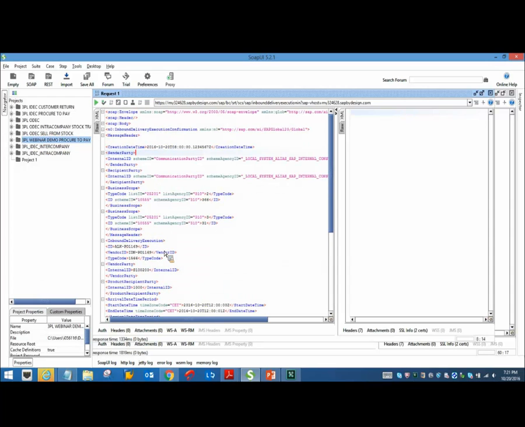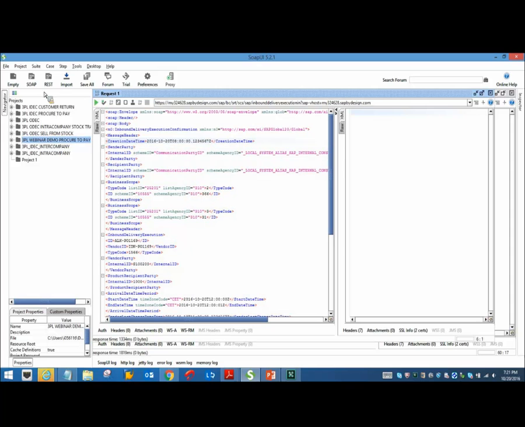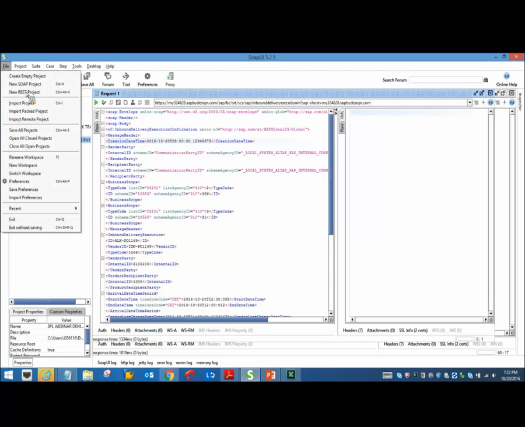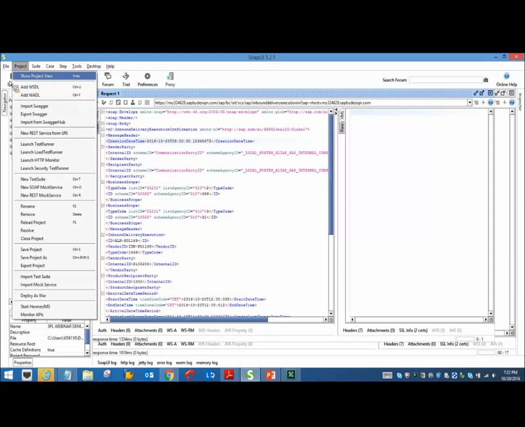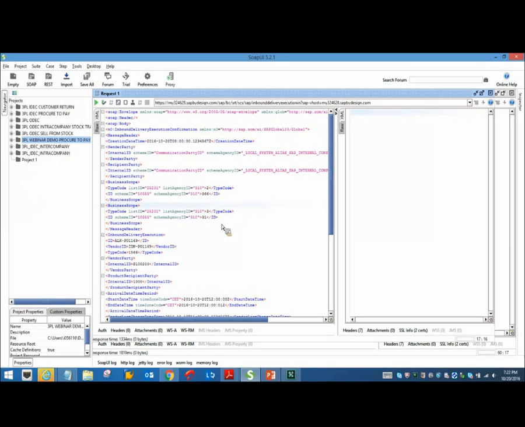format ready, the WSDL file ready for the procure to pay scenario, in which case you have the following data. Or you can also create a new SOAP project wherein you upload the WSDL file for the procure to pay scenario, and then you can adapt the data here. Okay, now that I already have the data ready, this WSDL file consists of two elements.